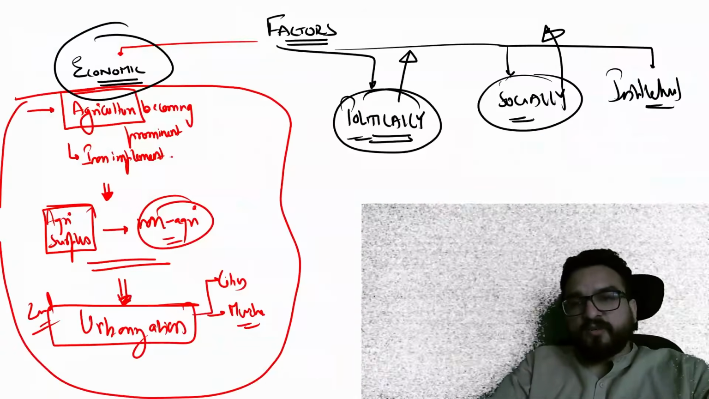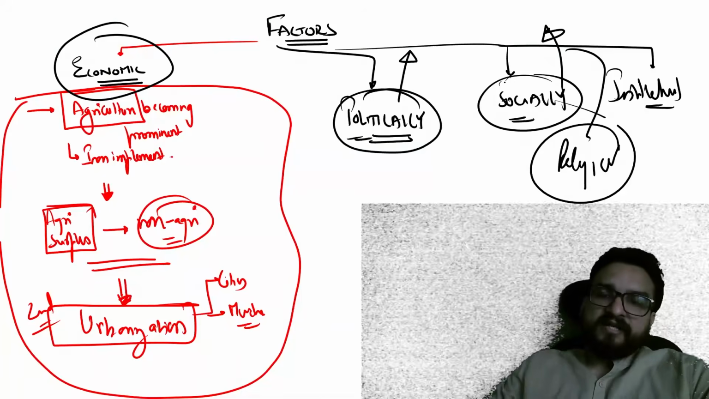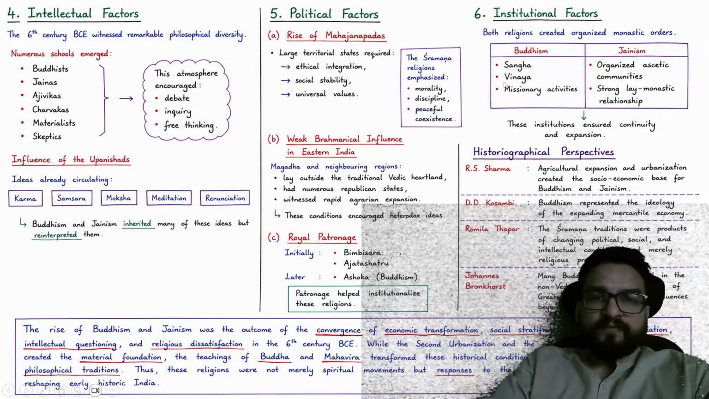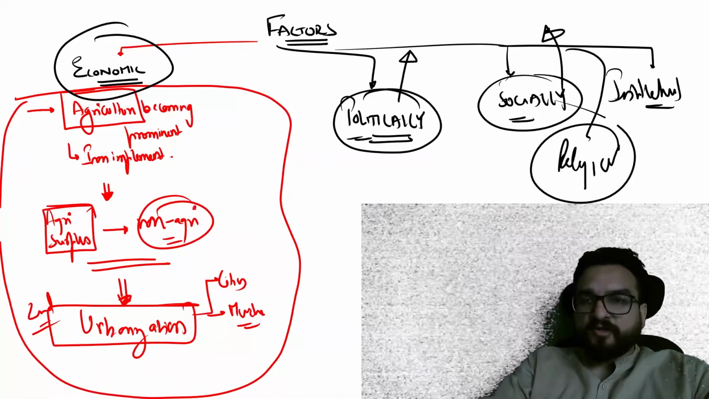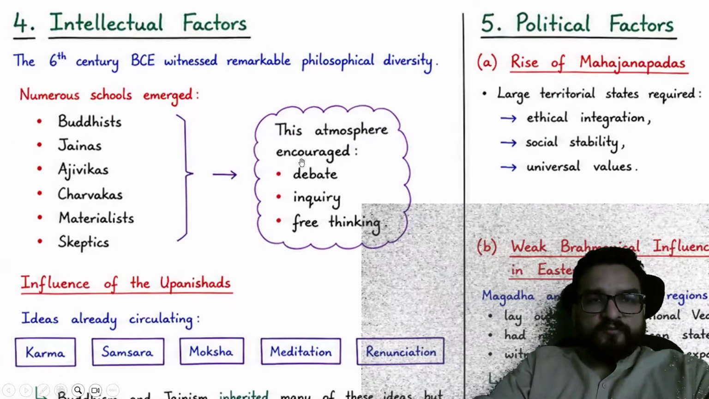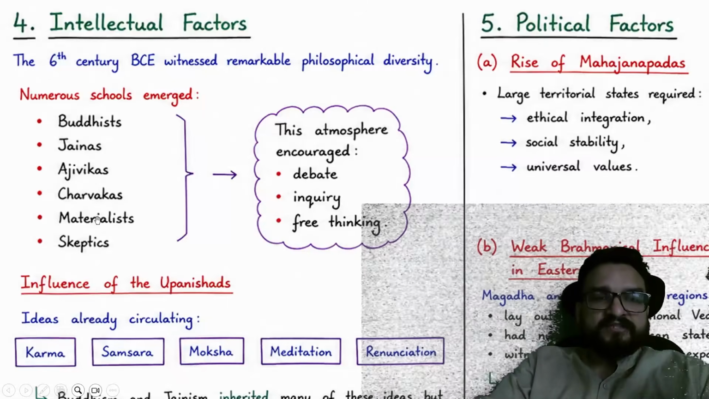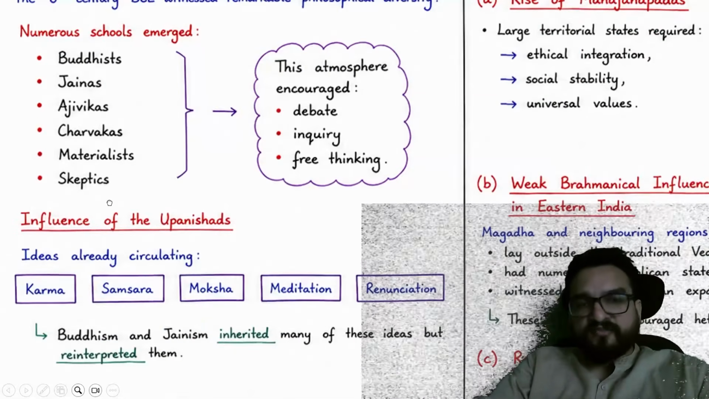Okay, so these were your religious factors, and then come the intellectual factors as well, where you will be finding that numerous different schools like Buddhists, Jainas, Ajivikas, Charvakas, materialists, all these flourished over here.